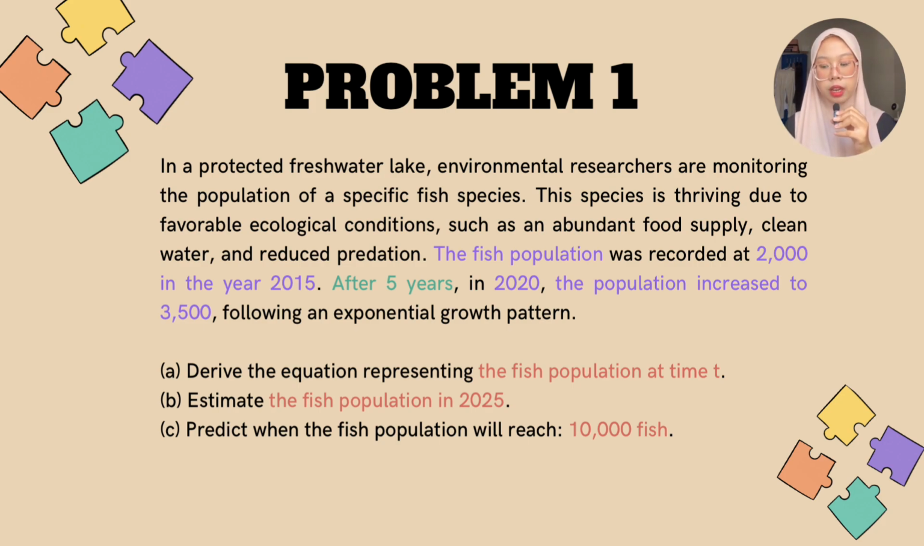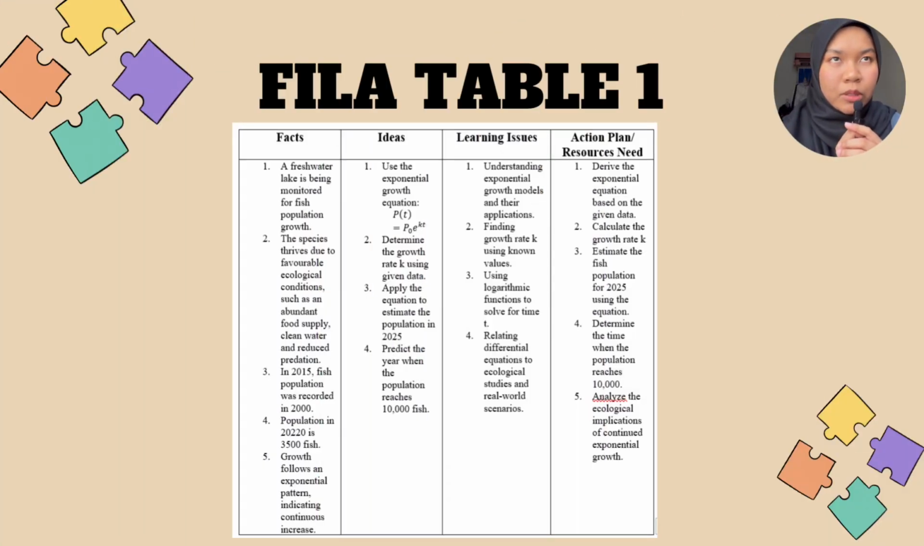We need to derive the equation representing the fish population at time T. Second, estimate the fish population in 2025. And lastly, predict when the fish population will reach 10,000.